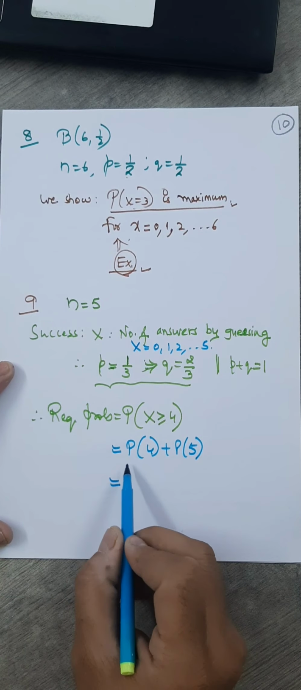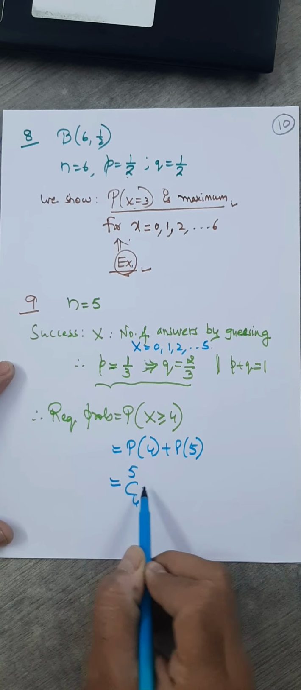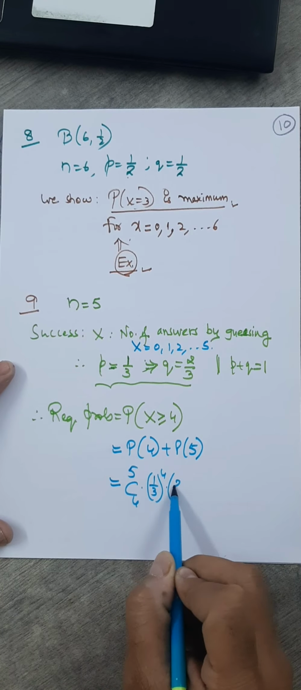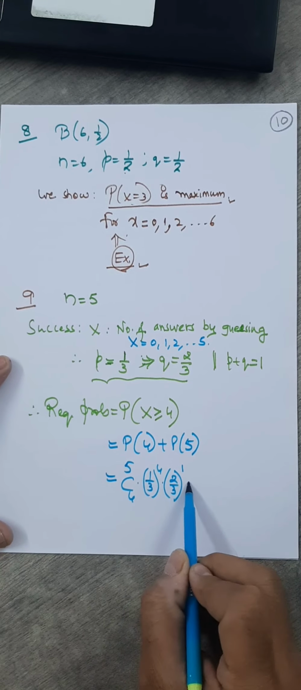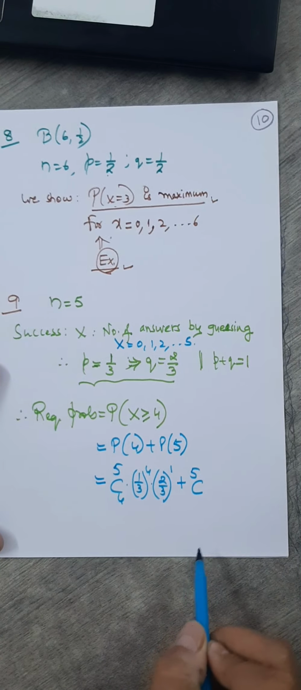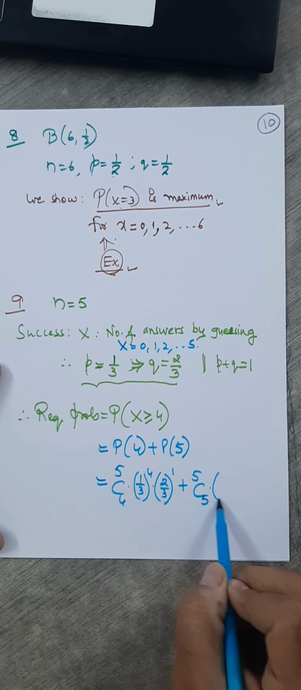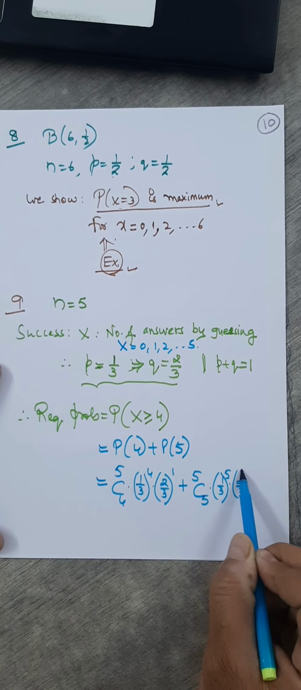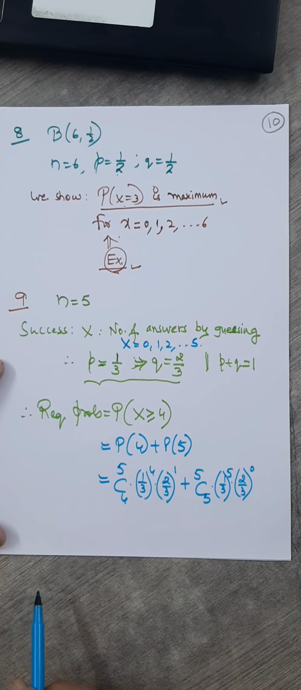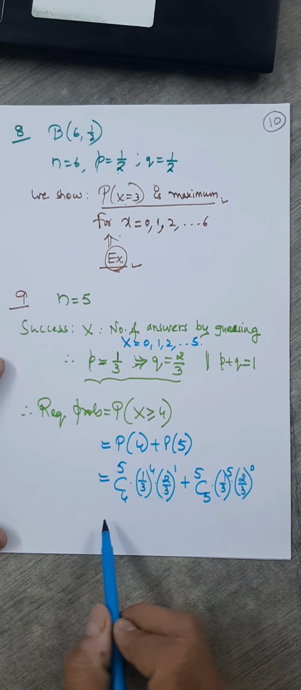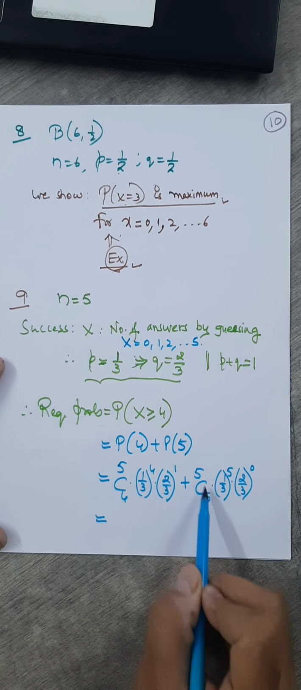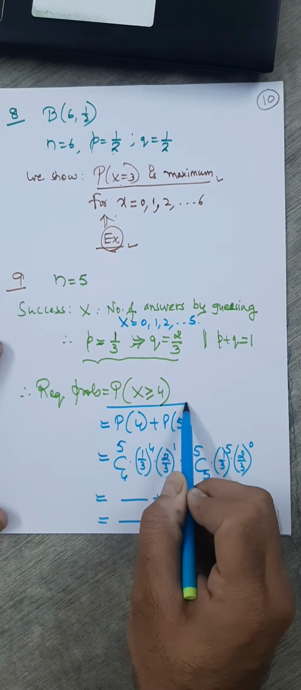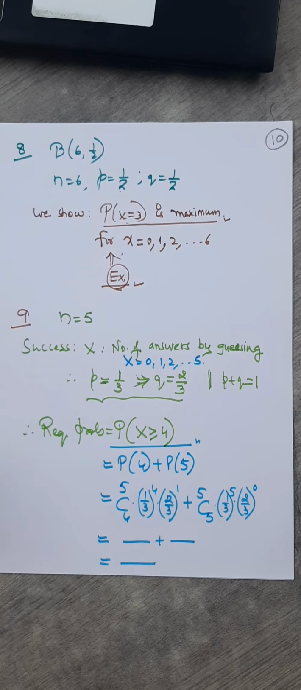So now we place the values here. This is 5C4 into probability of success 1 by 3 raised to 4 into 2 by 3 raised to 1, plus 5C5 into 1 by 3 raised to 5 into 2 by 3 raised to 0. You know that this is just 5, this is 1 and so on. Simplify and check your answer. I will not do this because up to this it is important. So do it and check your answer.